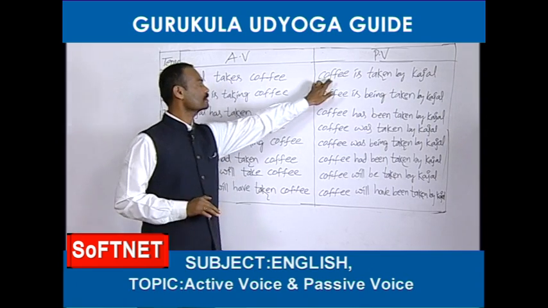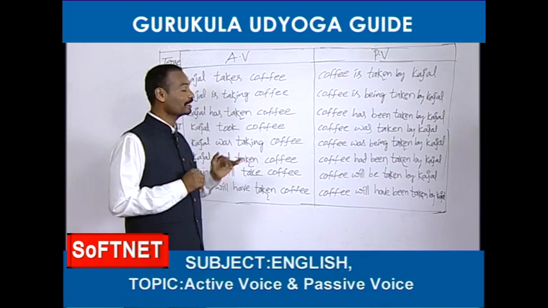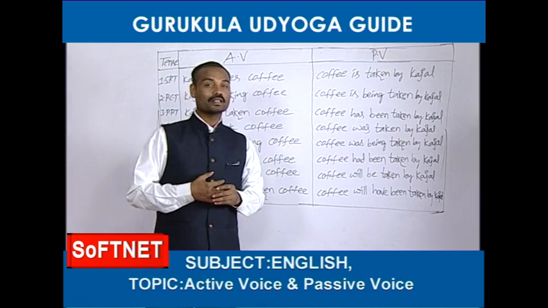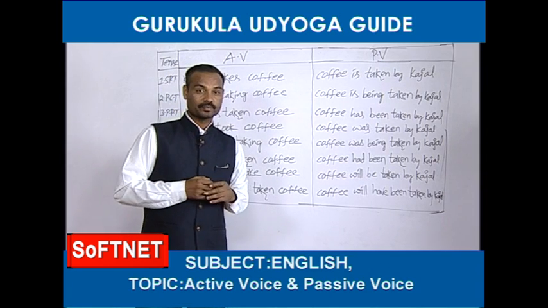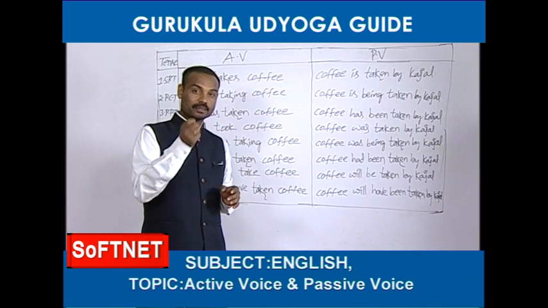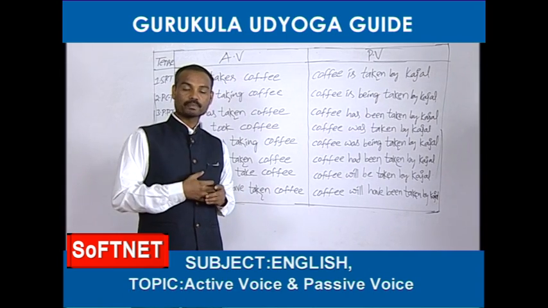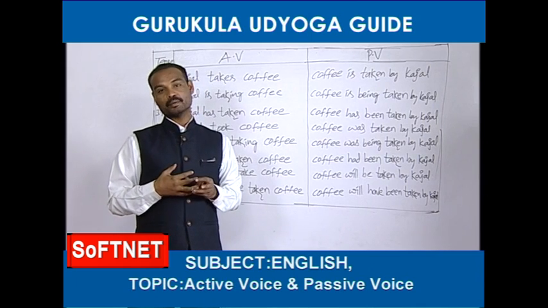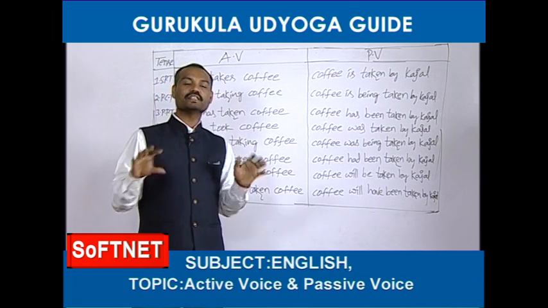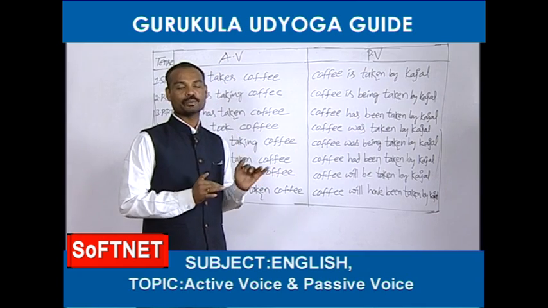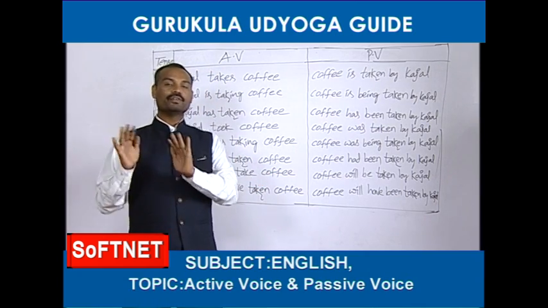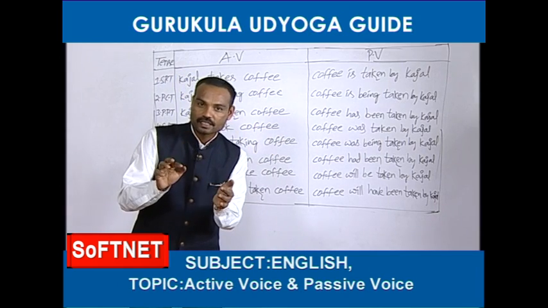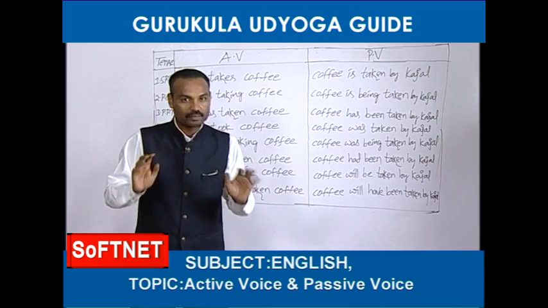Now we are going to change this active into passive voice. Friends, one more thing. Whenever you are going to change an active voice into passive voice, first you should try to catch which tense it is, whether it is simple present tense or present continuous or present perfect tense or what tense it is. If you can find out the tense name, it becomes very easy for you. You can easily change that active voice into passive voice. So friends, please remember, before going to change an active voice into passive voice, first you try to find out which tense it is, from which tense it has been given.